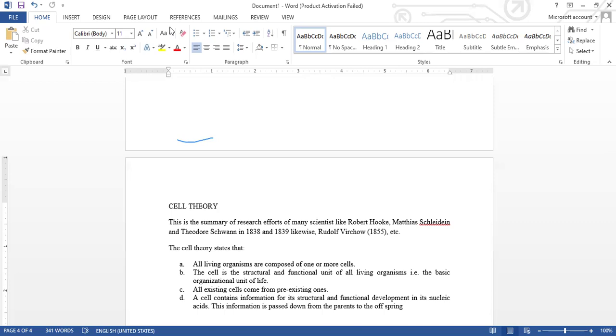That means that everywhere the cell is going, it is carrying along some information. And this information determines the activities of the cell. It's like a car going around with its engine. Of course, it is the engine that will determine the mode of operation of a car. The same applies to the cell. Cell contains some information that is carried along anywhere it is going. And this information is passed from parents to offspring. In common terms, we can say that the cell contains genes.